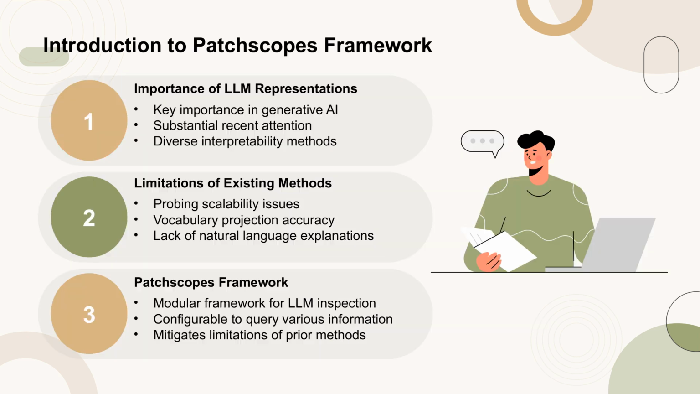The question of what information is captured in the hidden representations of large language models, LLMs, is crucial for understanding and controlling modern generative AI. This topic has recently attracted significant attention. To address this question, prior work has developed various interpretability methods, primarily relying on three main approaches: training linear classifiers, projecting representations to the model's vocabulary space, and intervening on the computation.